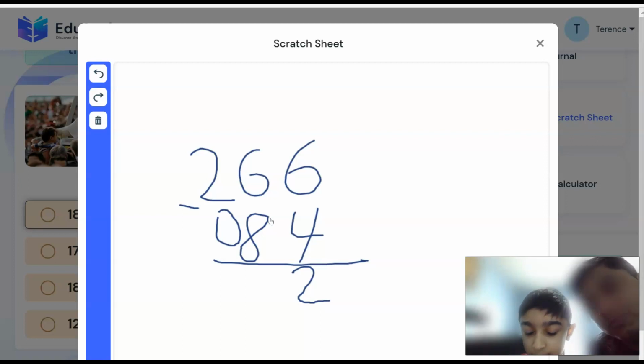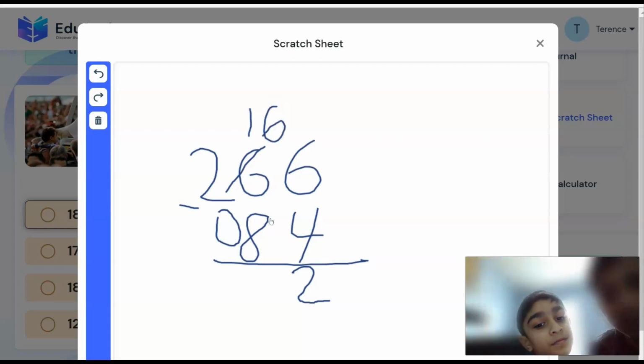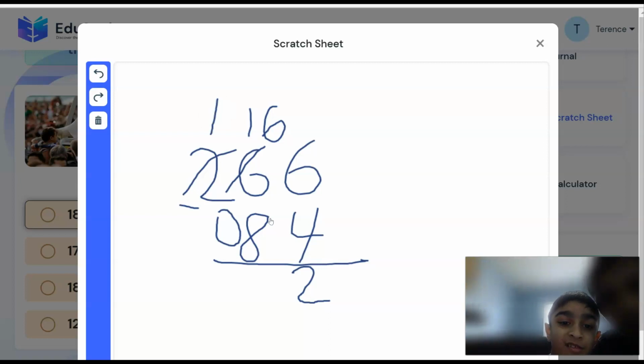Now this one, 8 and 6 on the top part, look at the number, whether it's big or small. Small. What do you need to do now? Cross out. Okay, good job. Make it 16. What do you need to do with the 2 over there? 1. See, great subtraction skills.